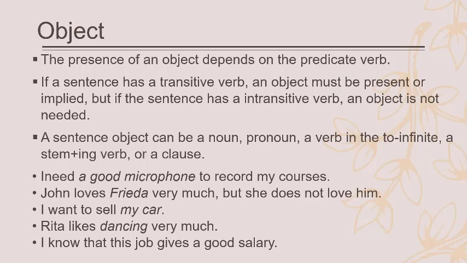I need a good microphone to record my courses. Sorry for the typing mistake over here. I need a good microphone. A good microphone is the object. That's a noun. John loves Frida very much, but she doesn't love him. So Frida is a noun, and him here is a pronoun. Frida is the object of loves, and him here is the object of love again in the second clause.